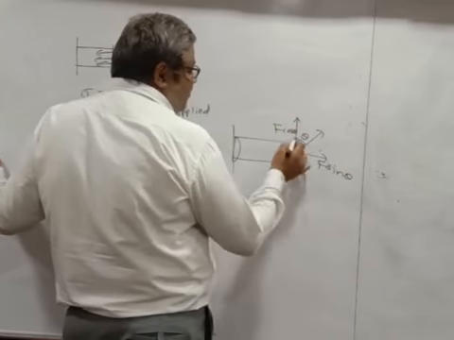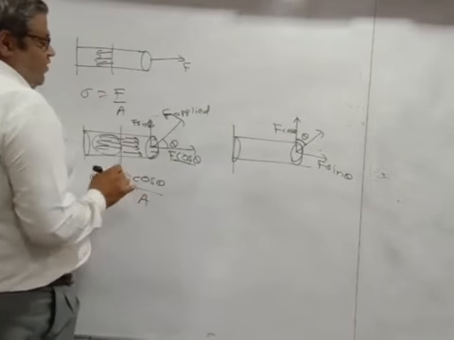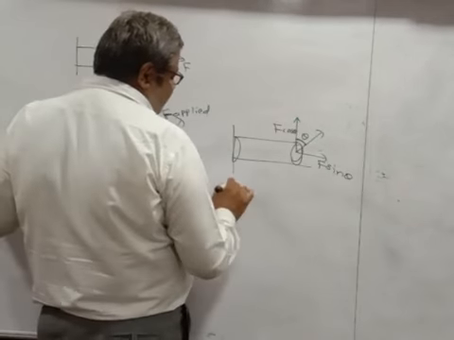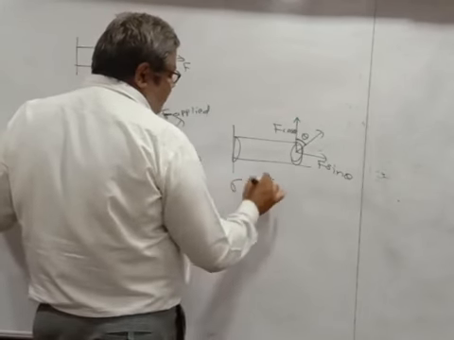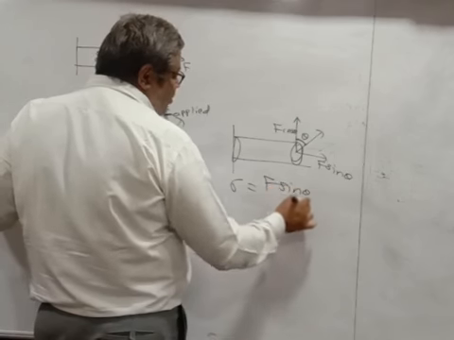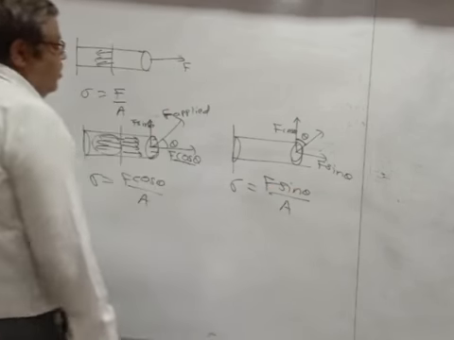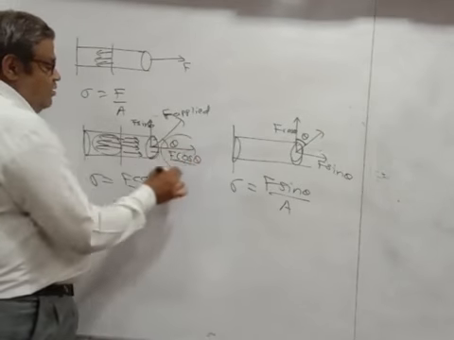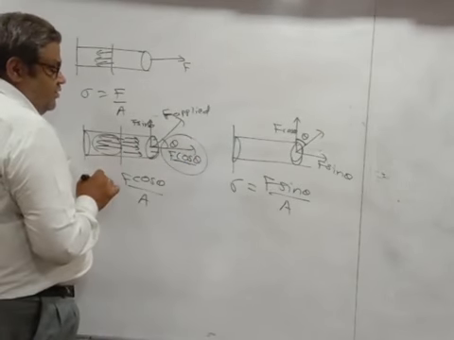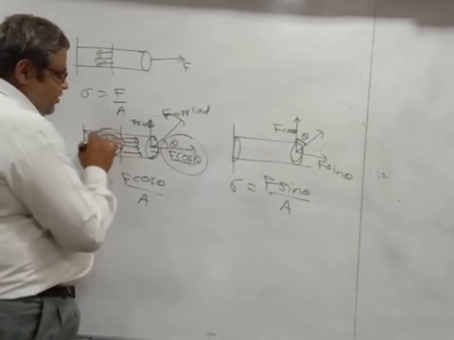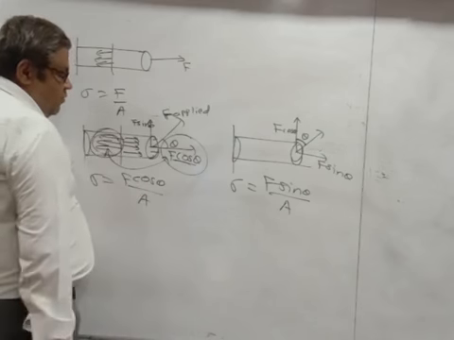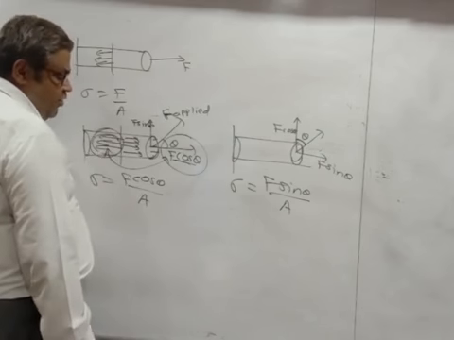So in this case, when the angle is given with the vertical and not the horizontal, you will have to change the equation, that is, F is equal to F sin theta upon A. So this is how you can easily get the value of sigma. What I am telling you is that the applied force has the same magnitude as the restoring force. So applied force and restoring force are both the same in magnitude.